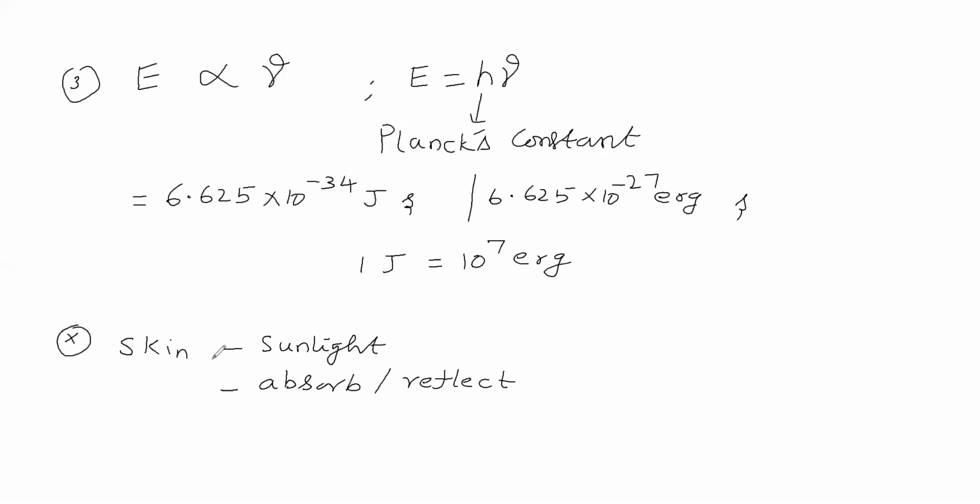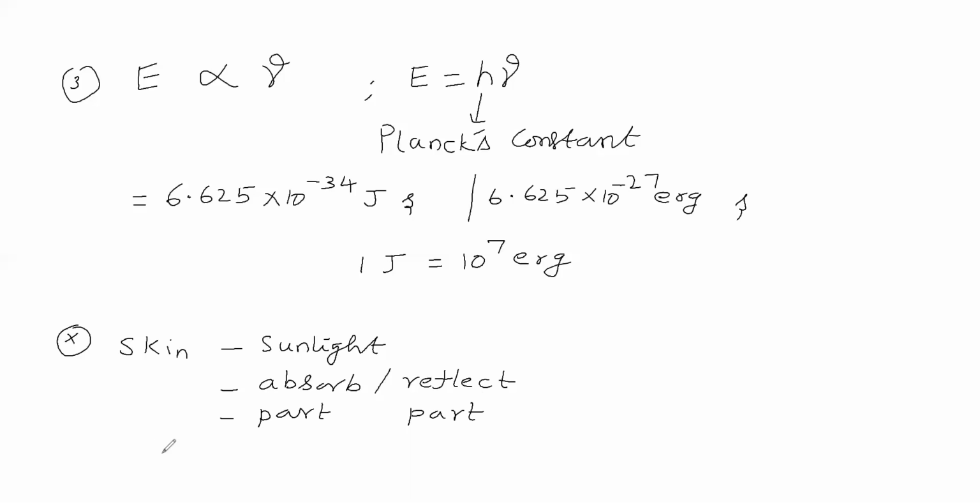We are exposing our skin to the sunlight, that means we are going outside and sunlight falls over us. So sunlight radiation falls over our skin. Part is absorbed and part is reflected, isn't it?